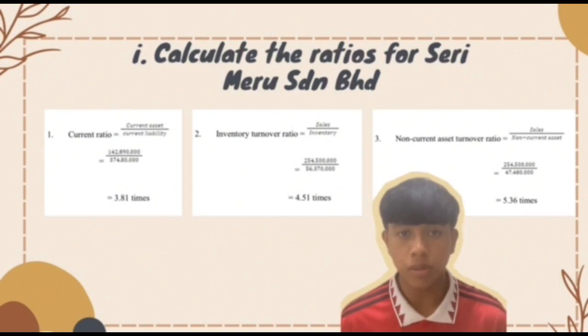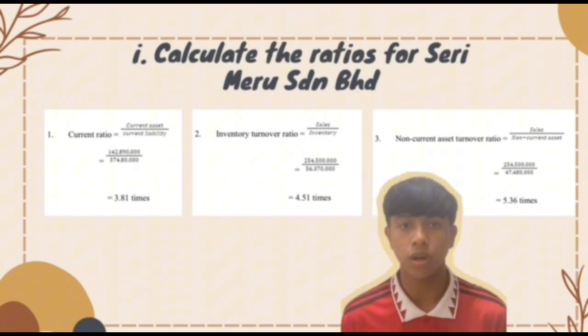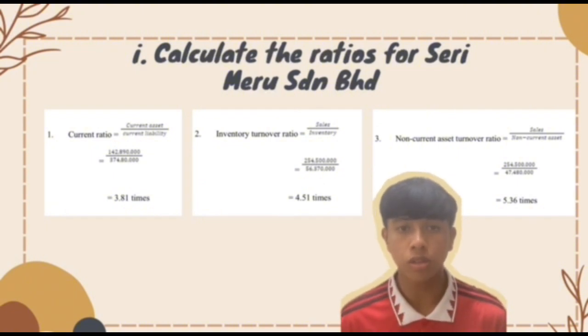So my question is: calculate the ratio for Seri Meru Lembahat. Identify and briefly explain the areas of the firm: liquidity, leverage, profitability and asset management ratio, and provide possible reasons for the weaknesses, and recommend appropriate action to be taken to improve shareholder wealth.